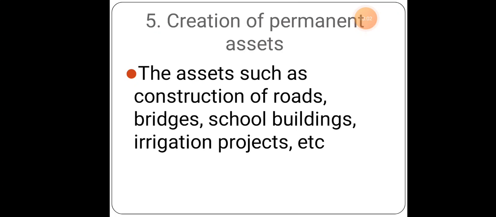Now which are the permanent assets? That is the construction of roads, bridges, school buildings, irrigation projects, etc. Roads are very much important for the transportation facility, and even bridges. And even the provision of education: only when there are school buildings, and only when the government helps the rural people in all these things, the problems of the rural people can decrease.